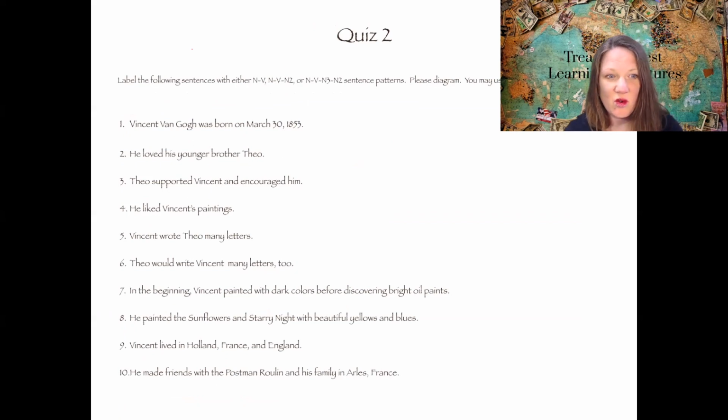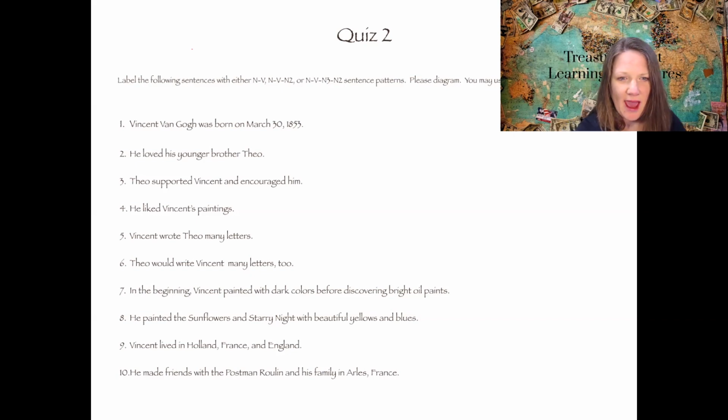This is going to be your quiz for today. You have 3 different types of sentence patterns, and you will need to figure out which sentence pattern each sentence is. This one is about Vincent van Gogh, a very famous artist from the 1800s. I hope you enjoy learning a little bit about him. I actually have a video of this quiz being graded, so you will be able to watch that when you're finished and grade it. Hopefully you will not have any trouble with this.